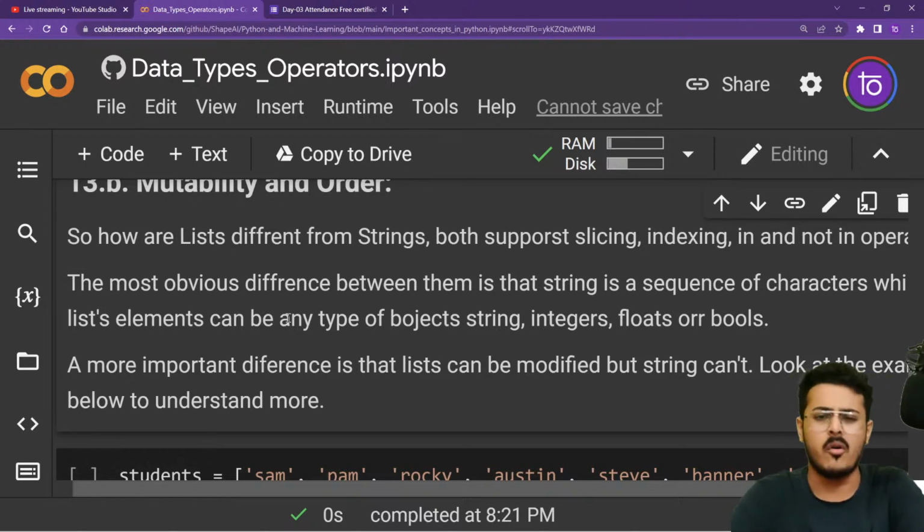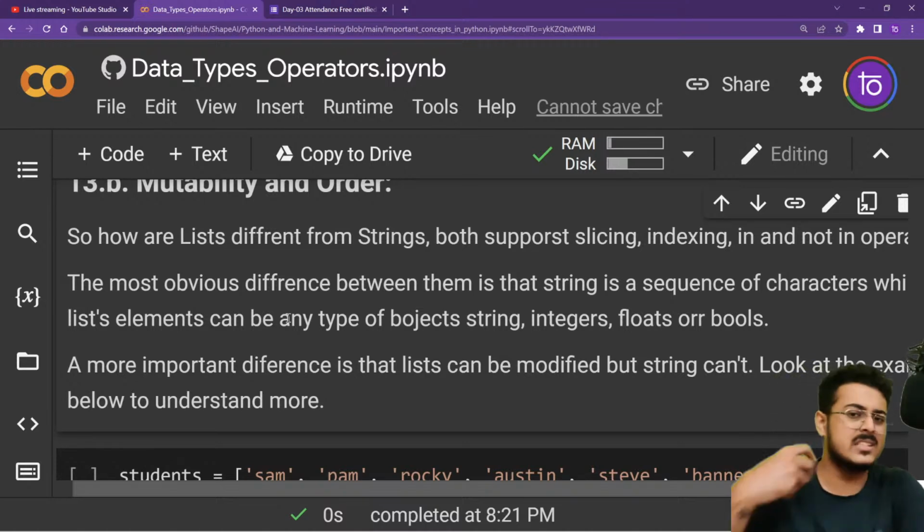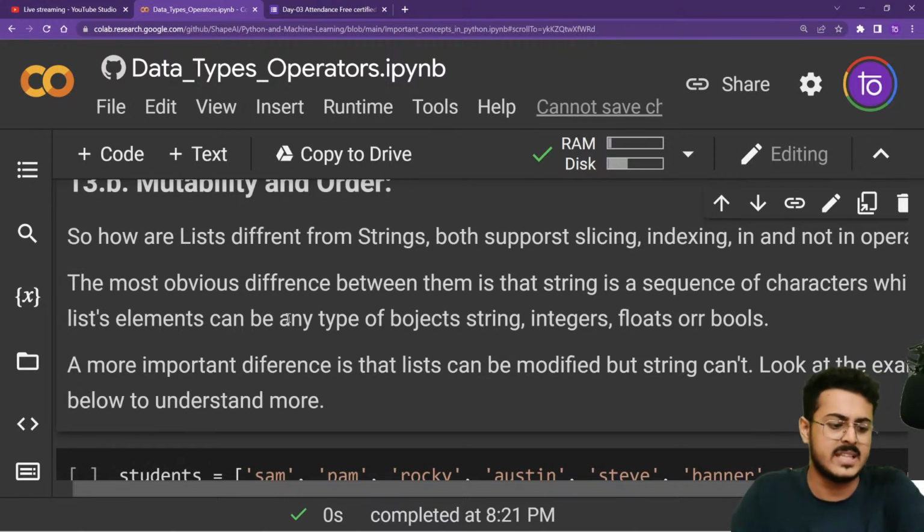The most obvious difference between them is that a string is a sequence of characters, whereas a list can have any elements, objects of strings, integers, floats, booleans, anything. A more important difference between lists and strings is that lists can be modified, whereas strings cannot be modified.